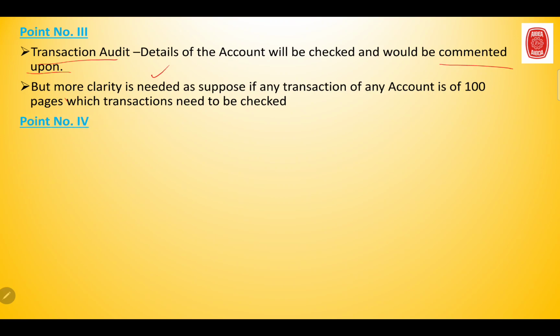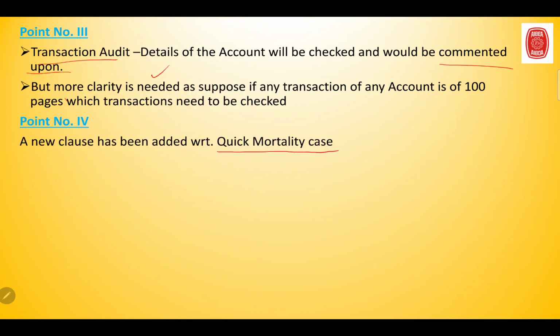Now, what is point number 4? Point number 4 indicates that a new clause has been added with respect to quick mortality cases. Now, what are these quick mortality cases? Quick mortality cases are those cases of accounts which have become NPA within a short span, that is within a year. So if your branch contains any such account, be prepared with what you have to answer with respect to quick mortality cases.